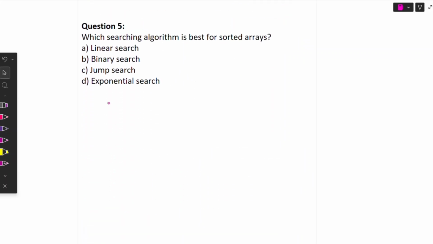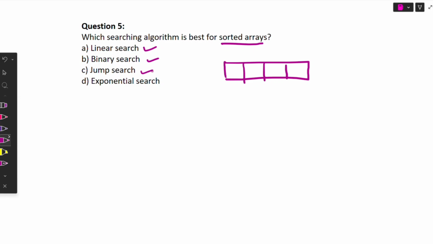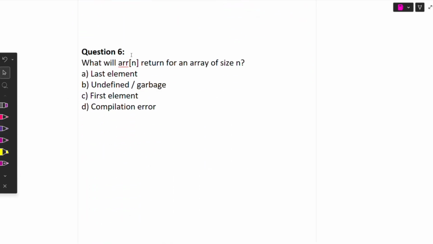Now moving to question number 5. Which searching algorithm is best for a sorted array? So the array is sorted over here, and which algorithm is the best? The options are linear search, binary search, jump search and exponential search. So option B is correct, binary search is the right answer.